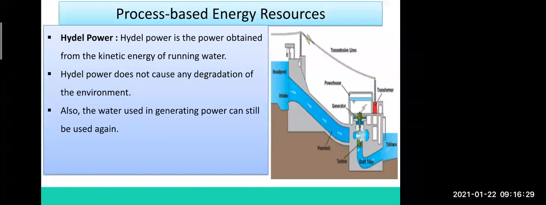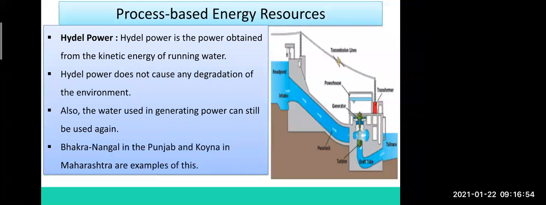Also, the water used in generating power can still be used again. Whatever water is used to generate electricity, like the water of the dam, flows to the dam again. So again and again the same water can be used to generate electricity. You can see there is no wastage; everything is used properly and can be used again to reproduce electricity. Here the names of places are given where you can see this type of power plant, like Bhakra Nangal in Punjab and Koyna in Maharashtra. I repeat, Bhakra Nangal in Punjab and Koyna in Maharashtra.